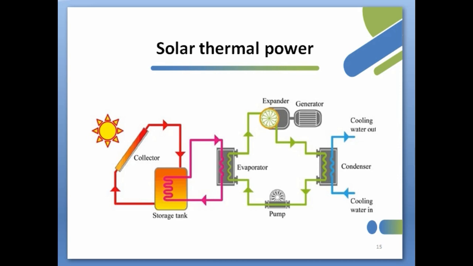Last application is solar thermal power. The parabolic dish, solar tower, or different technologies are used to extract power from solar thermal. The steam Rankine cycle need higher temperature in order to be profitable, but organic Rankine cycle works at lower temperature. The thermal energy collected by solar panels is converted into electricity by a thermodynamic organic Rankine cycle.